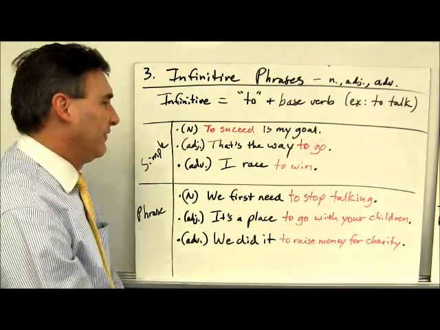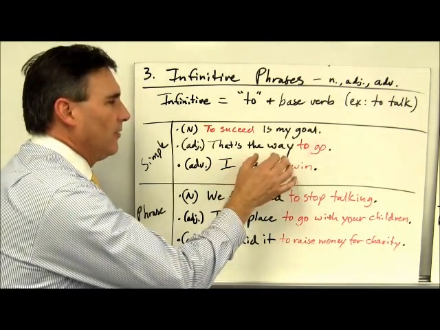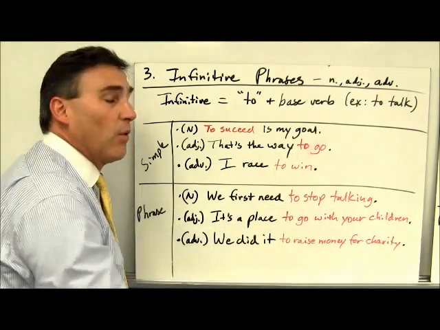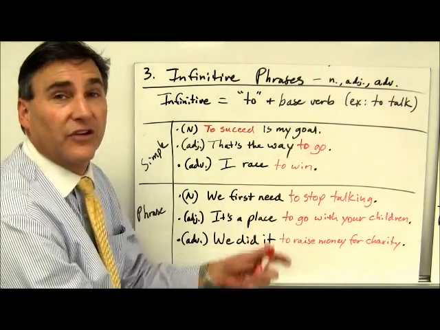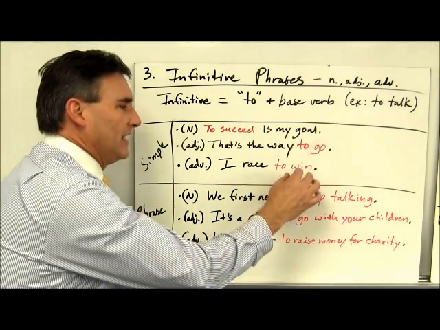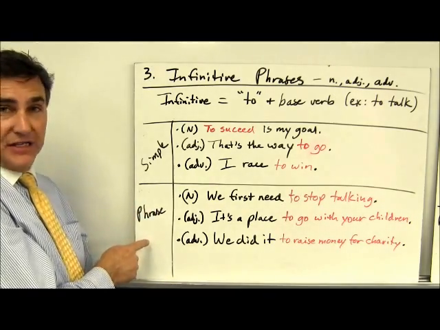Here it is as an adjective. That's the way to go. That's the way. Way is the predicate nominative. To go is modifying. What kind of way? The to go way. So it's an adjective. Finally, as an adverb, I race to win. To win says how I race. What kind of racing?